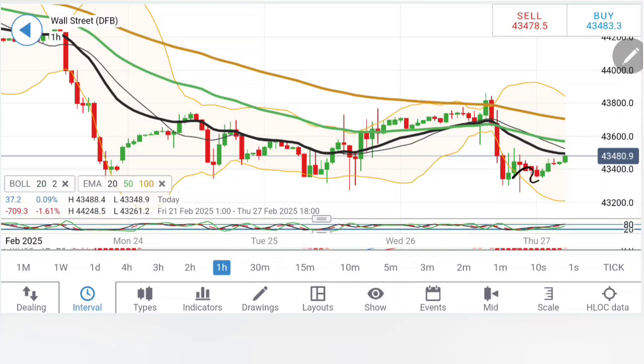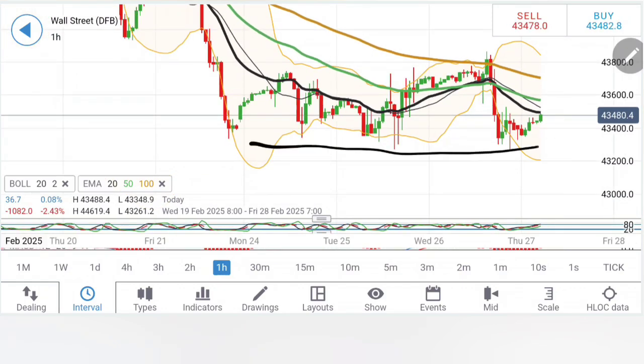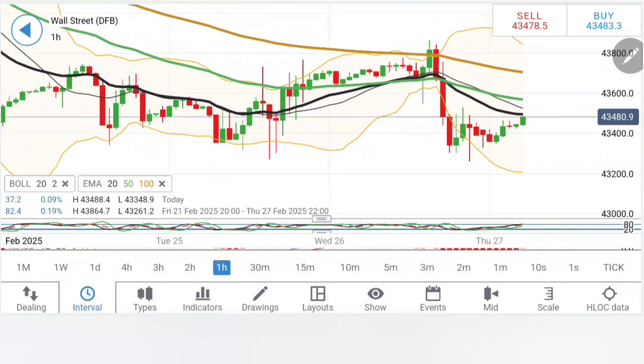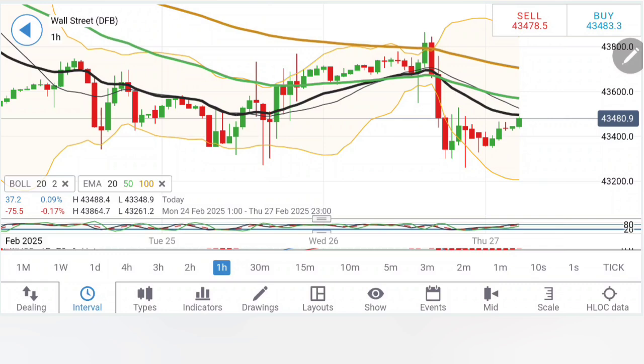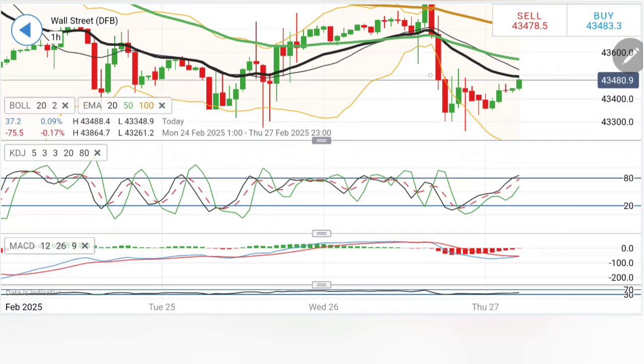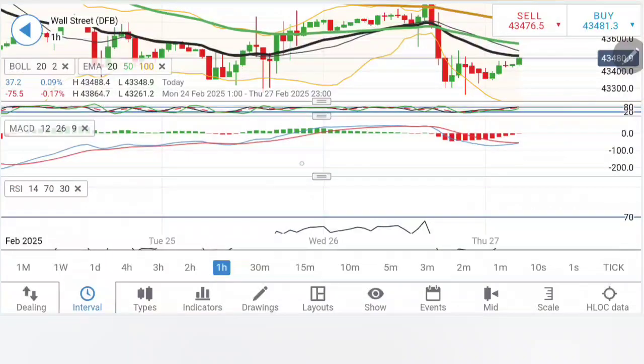Likewise with US 30 on the hourly charts, after consolidating, now around 43,300 levels have become a very good support, and we have seen it swinging around this zone with higher highs and moderately lower lows. The median right now is at around 43,600. Till 43,600 we should not be treating this as bullish, but once it breaks beyond 43,600, you can say the bulls are taking over. In fact, you can buy at 43,500, expect 43,540 and 600 as the next targets. Yes, the indicators are starting to show a little up move here after staying oversold.